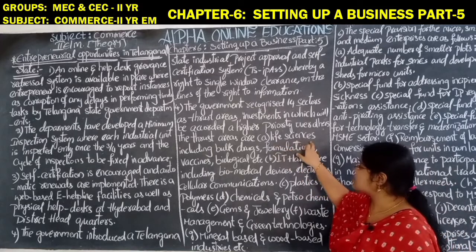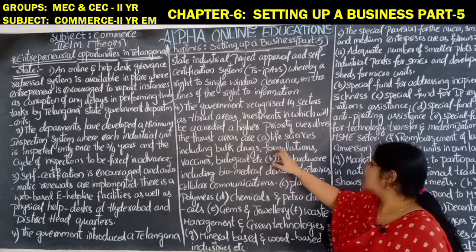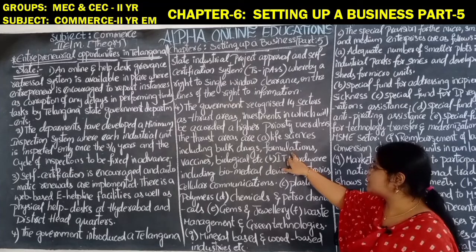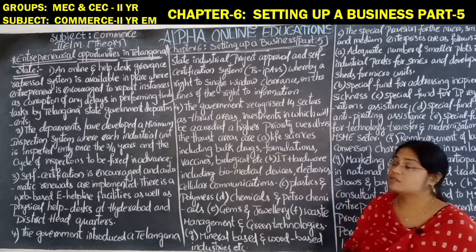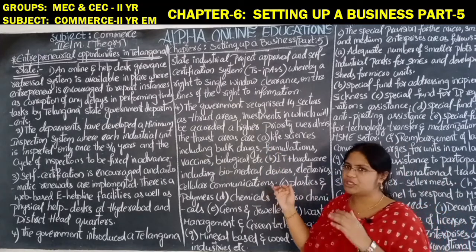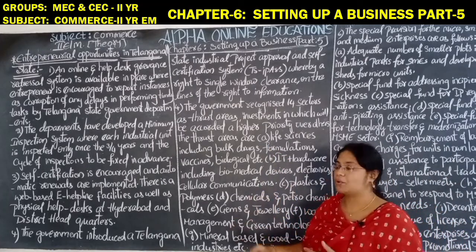So life science, including bulk drugs, formulations, vaccines, biologicals, etc. These are some of the areas on which the government of Telangana focuses more.